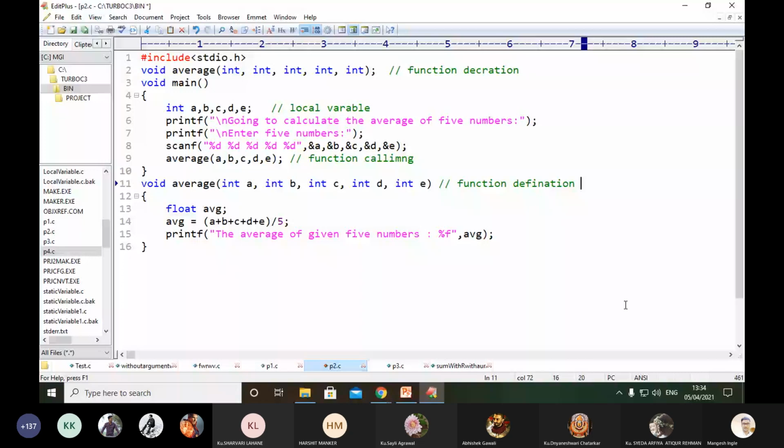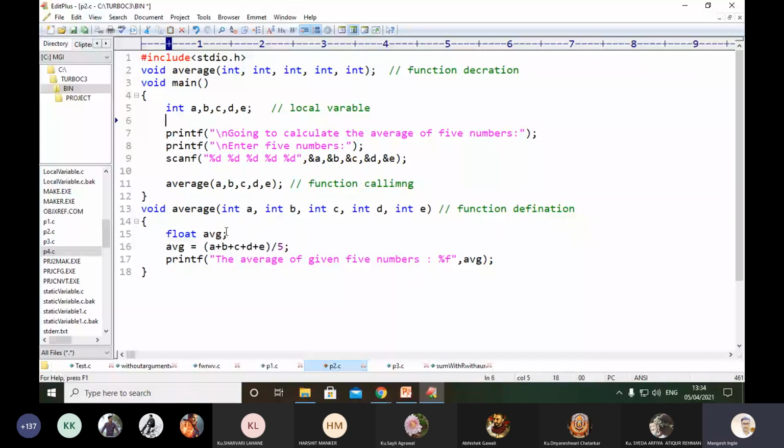Concentrate. Okay, you can see. At line number 3, your main function will execute. Before that, at line number 2, you can see one average function is there. The average function has 5 parameters. What type of parameters are there?